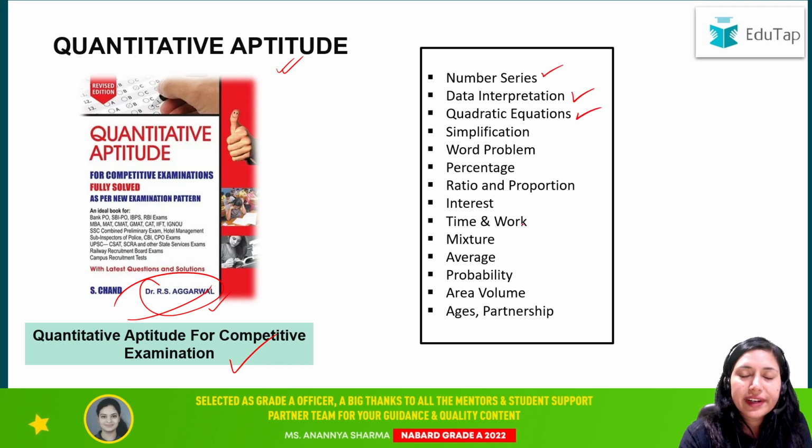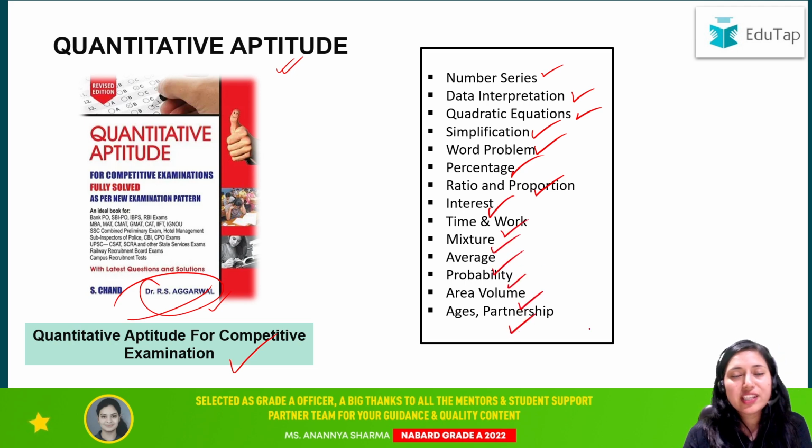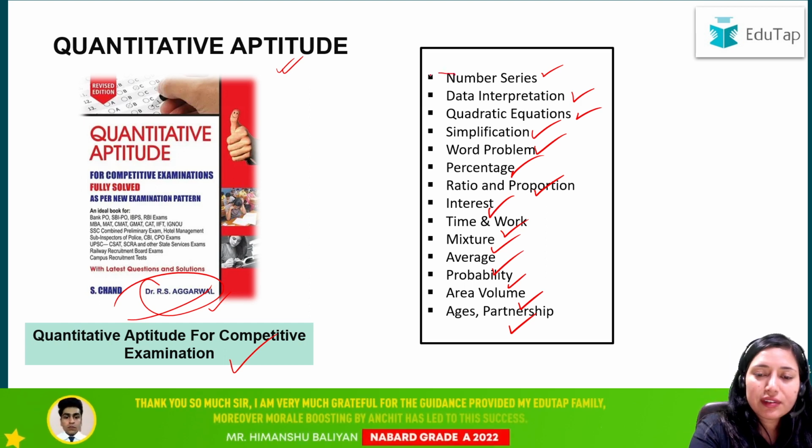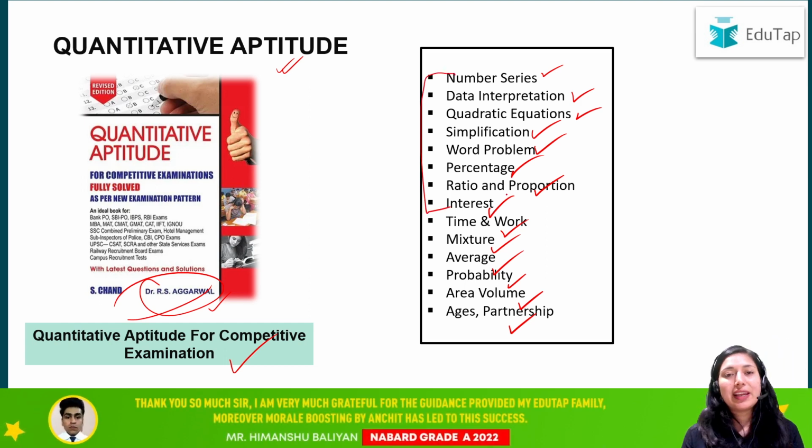So basically from this book, you can pick these important topics: number series, data interpretation, quadratic equation, simplification, word problem, percentage, ratio and proportion, interest, time and work, mixture, average, probability, area, volume, age, and partnership. Especially the starting few chapters are very important, because questions from these topics are very often asked in NABARD Grade A. So you can pick this book, start preparing these topics first and then go for the rest. Okay? This is a good source for your quants preparation.